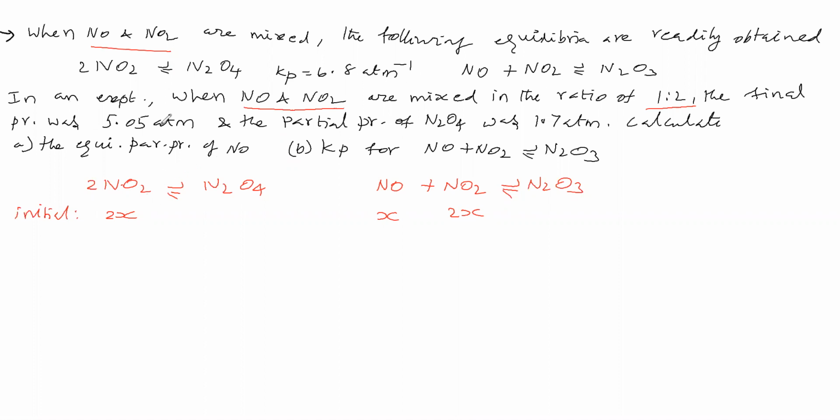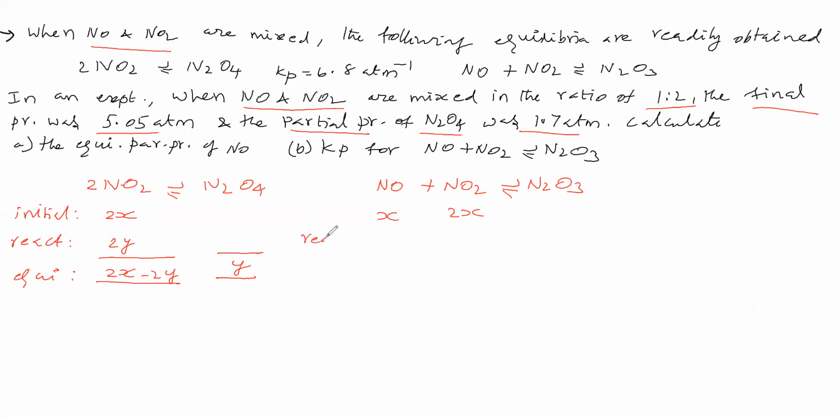The final pressure was 5.05 atmosphere. The partial pressure of N2O4 is given. Now, what is the final pressure? That we will see. How much is undergoing reaction? Suppose this much is undergoing reaction. Therefore, how much is present at equilibrium: 2x minus 2y. Here how much is produced: y. N2O4 is produced y times.